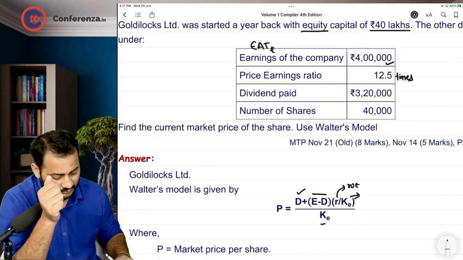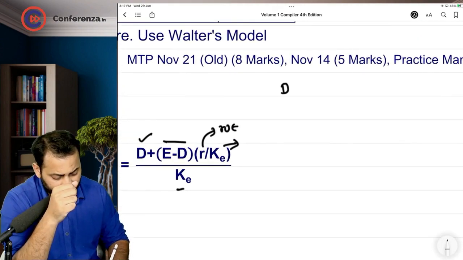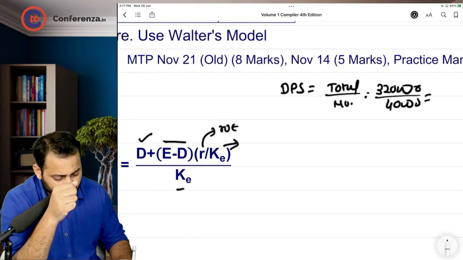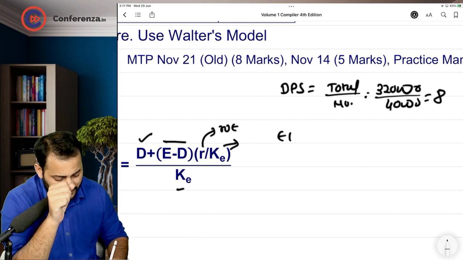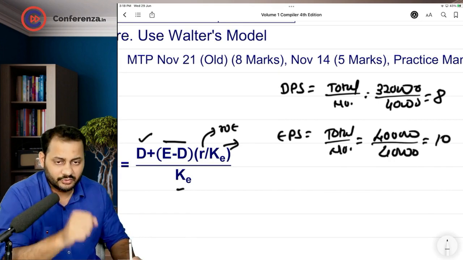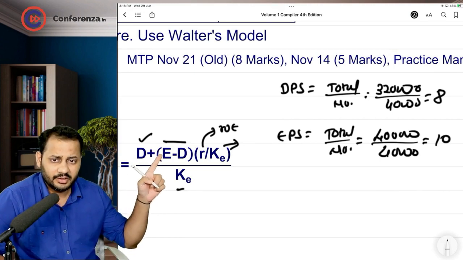First of all, we can calculate the dividend, and it's very easy. Dividend per share is equal to total dividend divided by number of shares, which is 3,20,000 divided by 40,000, which comes to 8. Then comes the earnings. EPS is also easy: total earnings divided by number of shares. Total earning is 4 lakhs divided by 40,000 shares, so EPS is 10. So we are done with the E part and the dividend part.